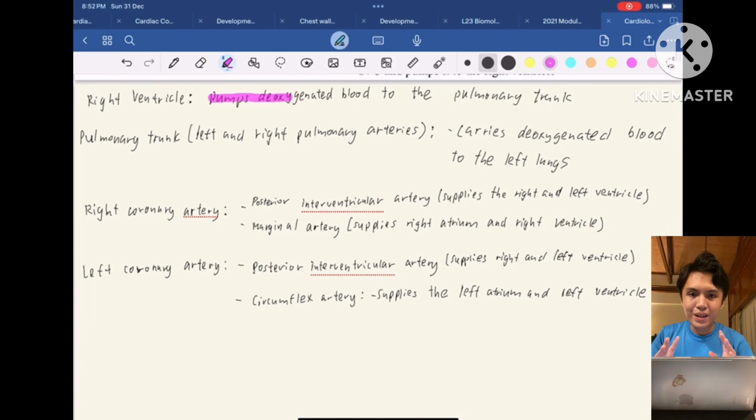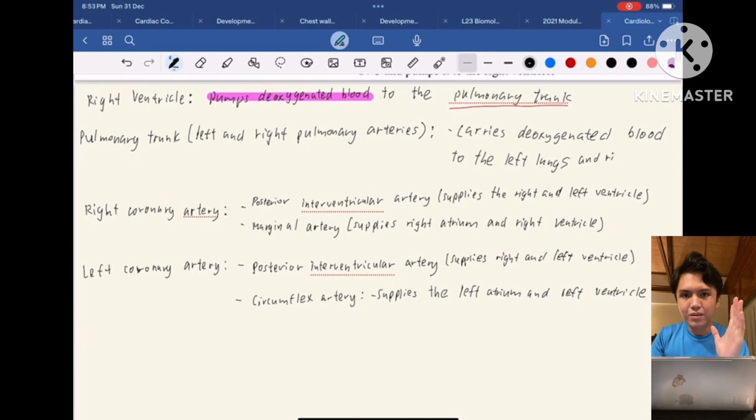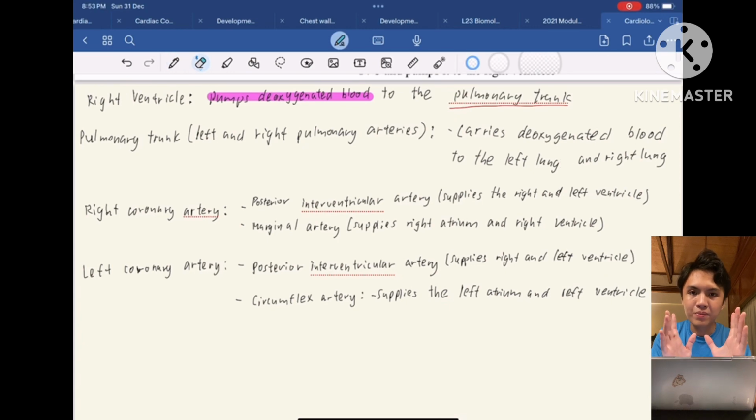The right ventricle will pump the deoxygenated blood that it receives from the right atrium to the pulmonary trunk. And when the pulmonary trunk receives the deoxygenated blood, it will direct the blood to the lungs via the right pulmonary artery and the left pulmonary artery.